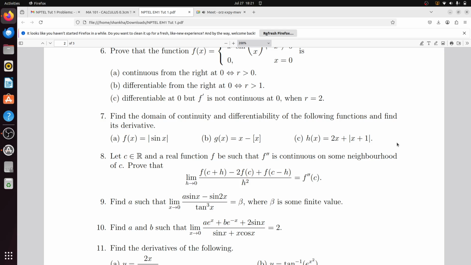And f(c minus h) will be f(c) minus h f prime c plus h square by 2 f double prime c plus once again order of h cube. Then the 2f(c) terms cancel, h f prime c and minus h f prime c cancel each other, and you will get h square f double prime c divided by h square plus higher order terms, then h square cancels, so you will get f double prime c. I hope that whatever I have said you understand it. Now please solve it.